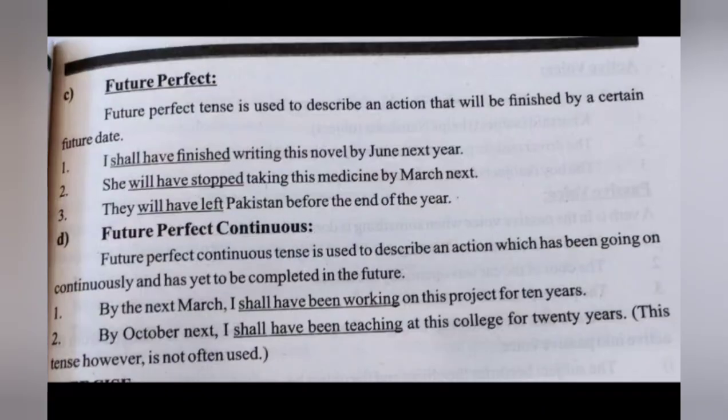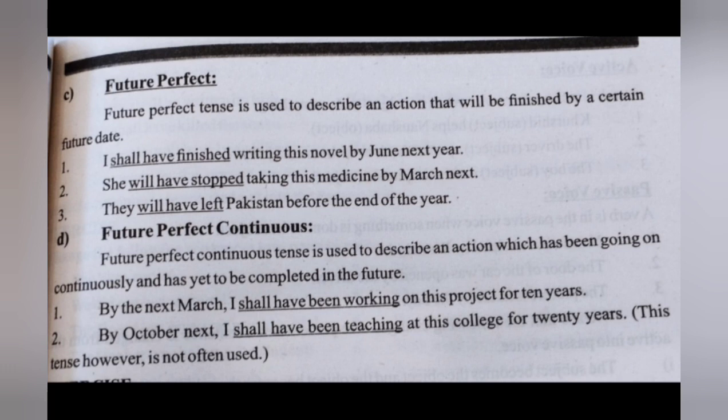So the next tense we have is future perfect tense. Future perfect tense is used to describe an action that will be finished by a certain future date. For example, I shall have finished writing this novel by June next year. She will have stopped taking this medicine by March next. They will have left Pakistan before the end of the year. So these are the examples of the future perfect tense.